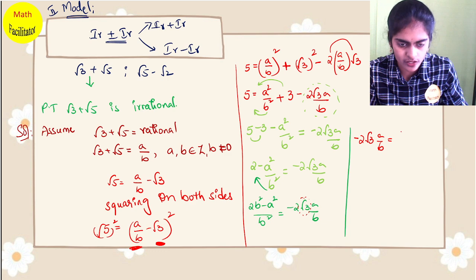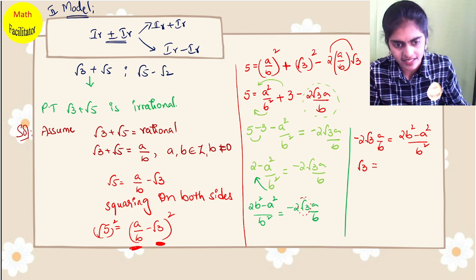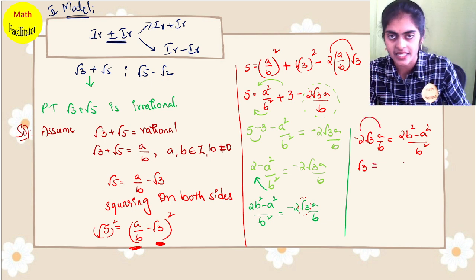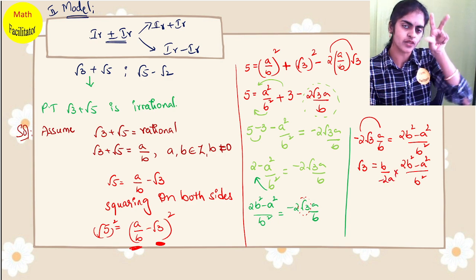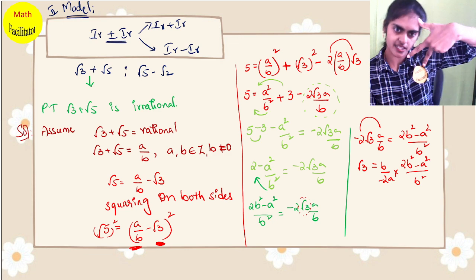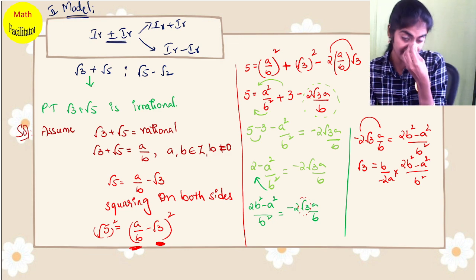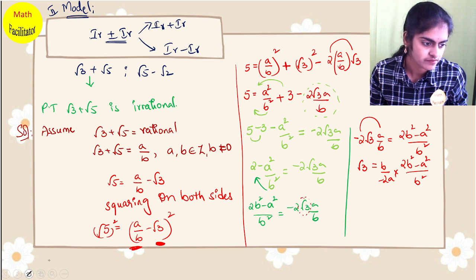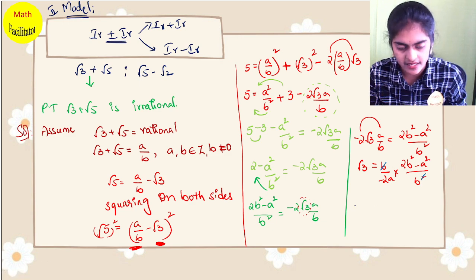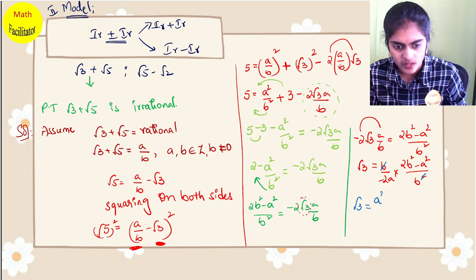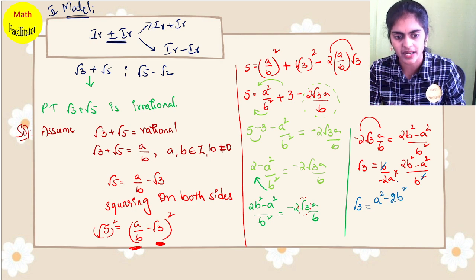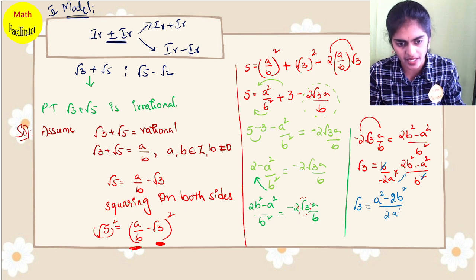This is what I have: (2b² − a²)/b² equals −2√3 a/b. So I am trying to keep √3 on one side, so this −2a/b, I will send to the other side. So (2b² − a²)/b² becomes times b/(−2a). Okay, −2a/b becomes b/(−2a). This is the fraction reciprocal. Is it clear? So b gets cancelled. So √3 equals, I have a minus here, I can write it as (a² − 2b²), taking this minus up, (a² − 2b²)/2ab.